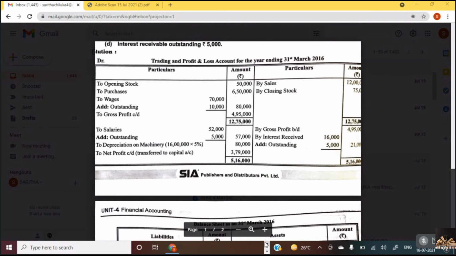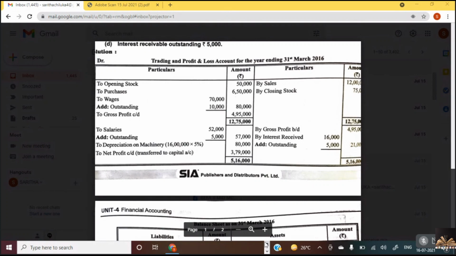What is the second adjustment that you have learned? Outstanding expenses. If you are given outstanding wages and salaries, what do you need to do? Wages in trading account, salaries in profit and loss account. You have to add them. Very good. You add and show where outstanding expenses should be shown: in liabilities. Outstanding income should be shown in assets. Very good, asset side. So this is the procedure.